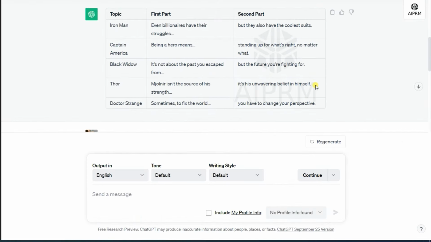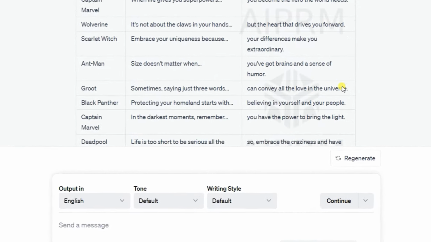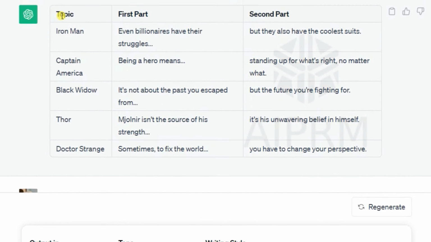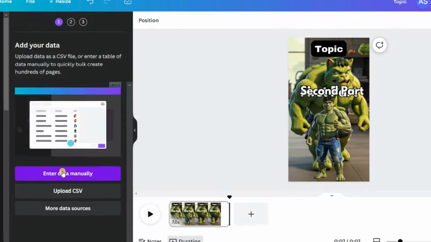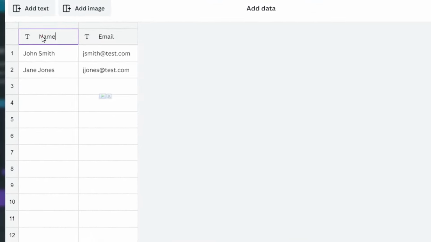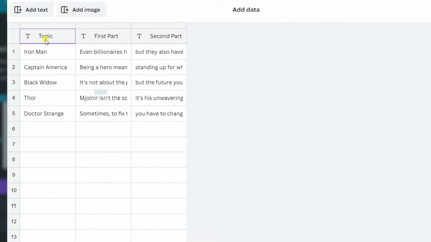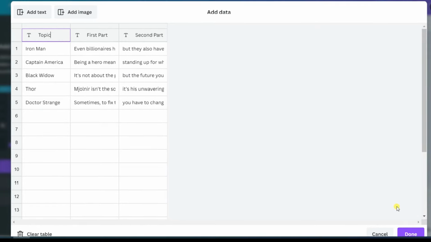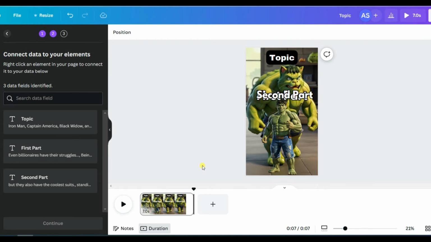This is precisely why we requested ChatGPT to present the text in a table format, simplifying the process of copying and pasting. It readily identifies this as the initial set of text to connect, followed by the second and third sets. Now, let's proceed by copying this text and returning to Canva. Click on Enter Data manually, then select the first column in the top left and paste in all our text. It's already correctly formatted, distinguishing between topics, the first part, and the second part. Click Done to proceed. You're all set.